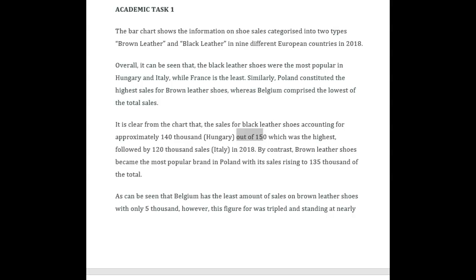However, the thing that is even more problematic than the grammar here is your task achievement. And the reason why is that we know that there are 9 different countries, but according to my informal count, you did not talk about all 9 countries. Now, that might seem like a detail to you, but it is in fact very important information.